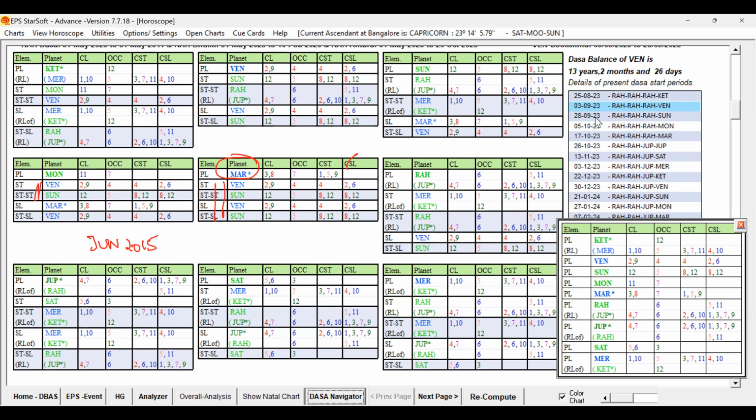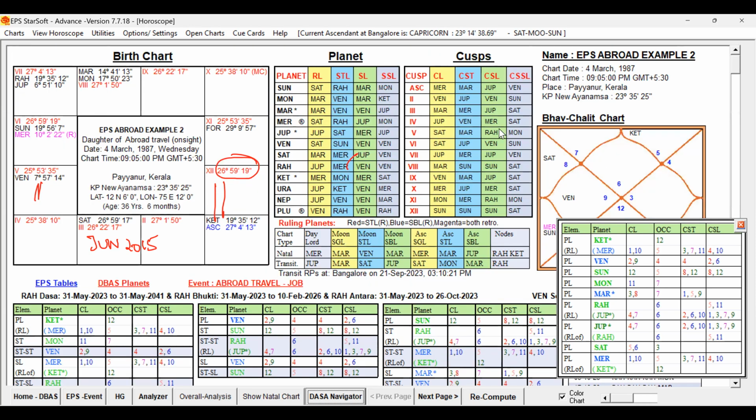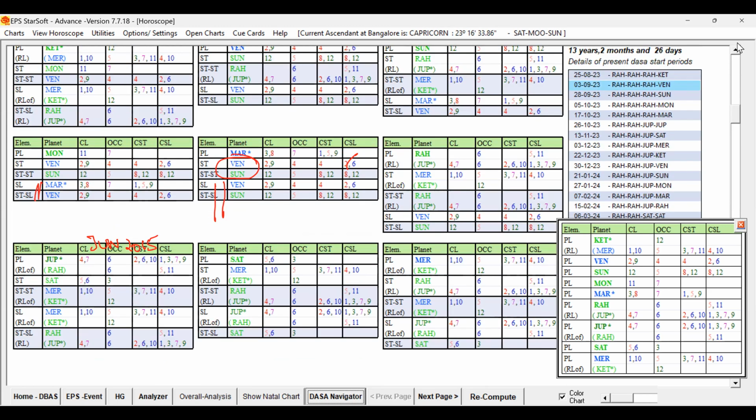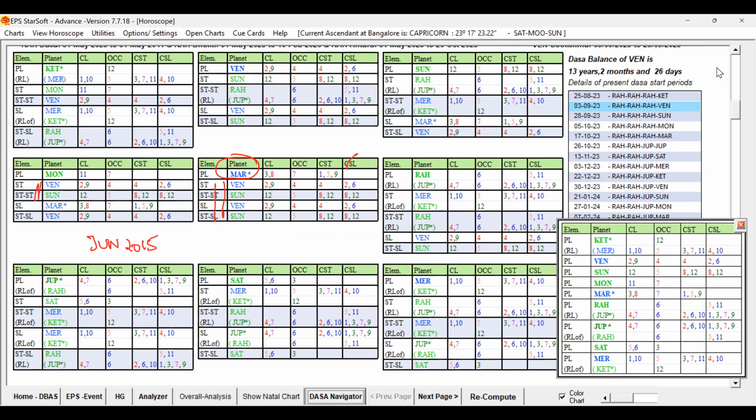So since same planet repeated, let us check the sub-sublord of the Mars also. Mars sub-sublord is Jupiter itself. That is well and good. So Mars, when compared to a Moon, Mars is having some strength because Mars star sub-sublord is Jupiter, our good key planet. So all planets are playing role. Definitely in Mars period, it will favor for the abroad travel.